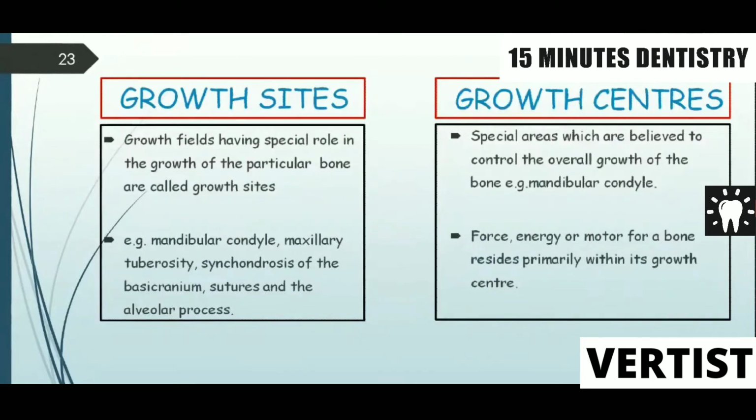Further, try to remember the description of growth sites and growth centers because, my dear students, this comes as a short note. So, what is a growth site? Growth fields having a special role in the growth of a particular bone are called growth sites. For example, mandibular condyle, maxillary tuberosity, synchondrosis of the basic cranium, sutures, and alveolar process.